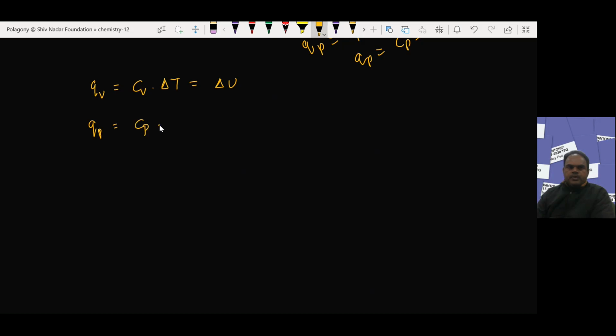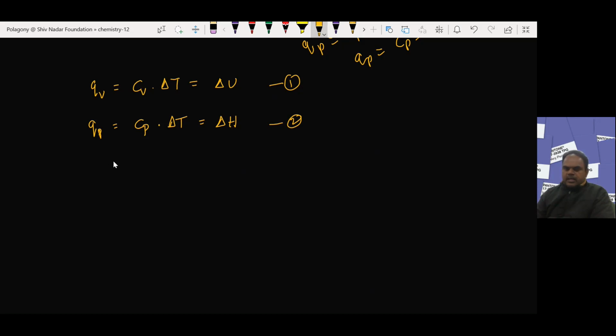So we got the two equations. One tells that QV is equal to CV into delta T, which is equal to delta U, the internal energy change. The other equation is QP is equal to CP into delta T, which is equal to delta H, the enthalpy change. These are the two equations we get: internal energy change with increasing temperature at constant volume, and enthalpy change with increasing temperature at constant pressure.